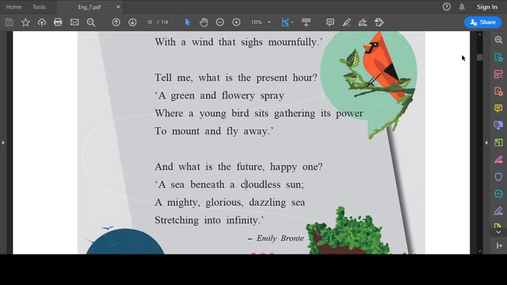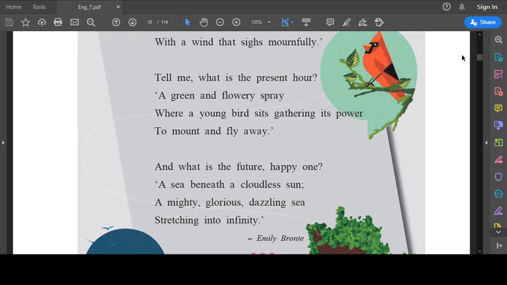So our future does not have any end. We don't know anything about our future. So what is the child trying to tell us about his future? That it is stretching into infinity. So children, you all understood all the three stanzas of this poem. So let us just have one revision of all the three stanzas.